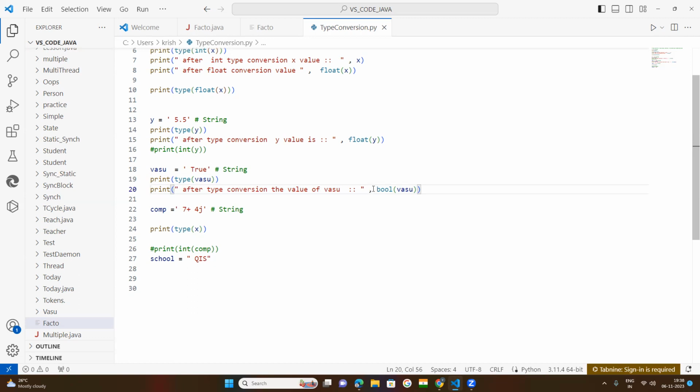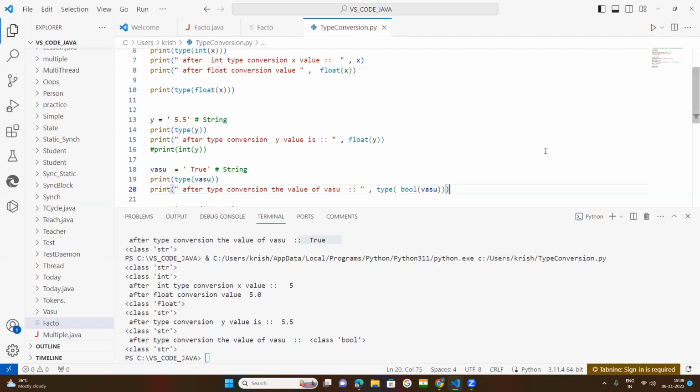Let us see. Type. So now what happened here? Let us know that this is one bracket, two brackets, three brackets. One more bracket I need to keep here. Now what happened? After type conversion, the value of Vasu is class bool.